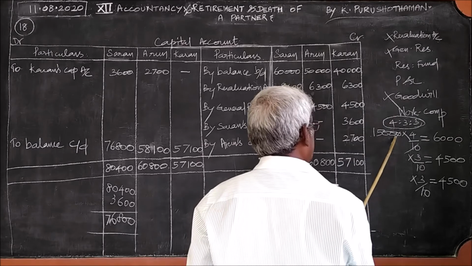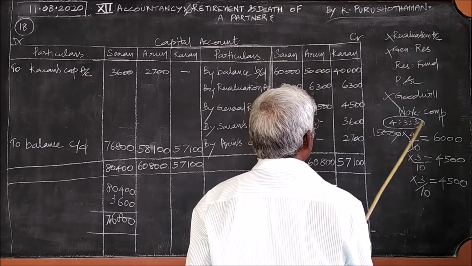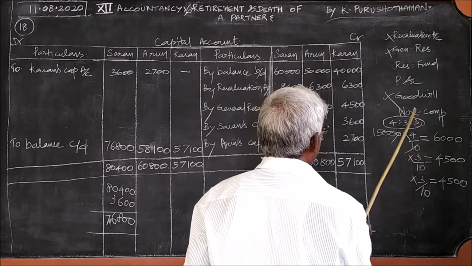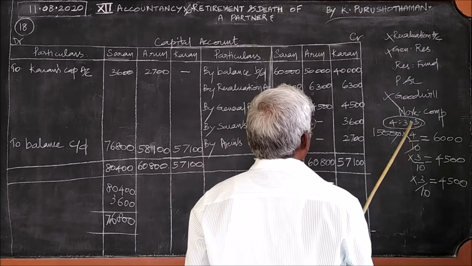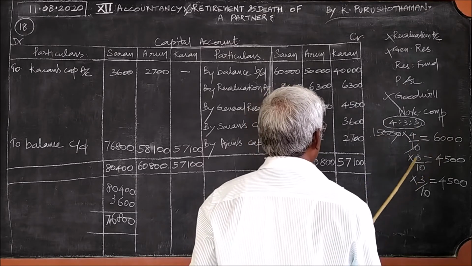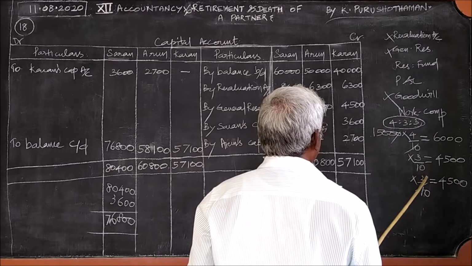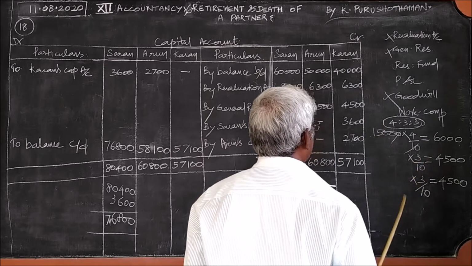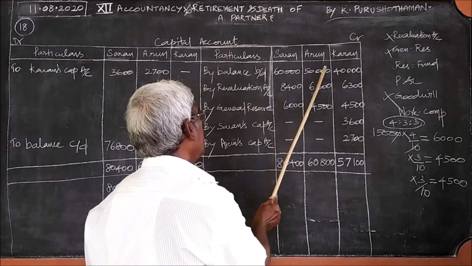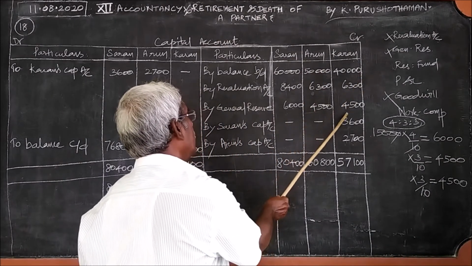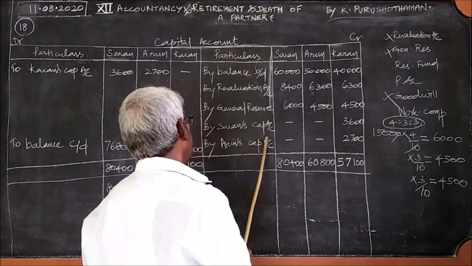Therefore, 15,000 into 4 by 10, 15,000 into 3 by 10, 15,000 into 3 by 10. If you divide these, then 4 into 1,500 is 6,000, 3 into 1,500 is 4,500, and 3 into 1,500 is 4,500. So 6,000, 4,500, 4,500. And this is how we should write.